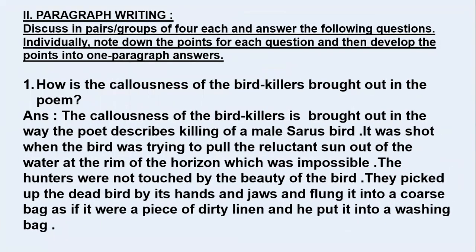We have a second sub-question here, paragraph writing. Here again, you have to write the answers in points and then develop them into a paragraph. Here I have already given it directly in a paragraph format. You can just remember small words to make it points, and remember, students, it will be more easy. So the first one, how is the callousness of the bird's killers brought out in the poem? So how is the cruelty, the kind of hatred and the kind of offense they are showing towards the bird? How is it shown here? How is the cruelty shown here?